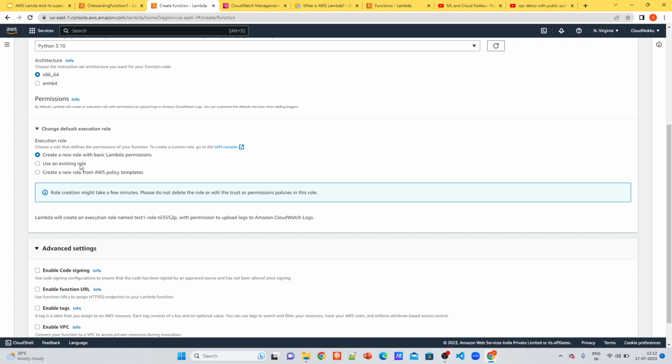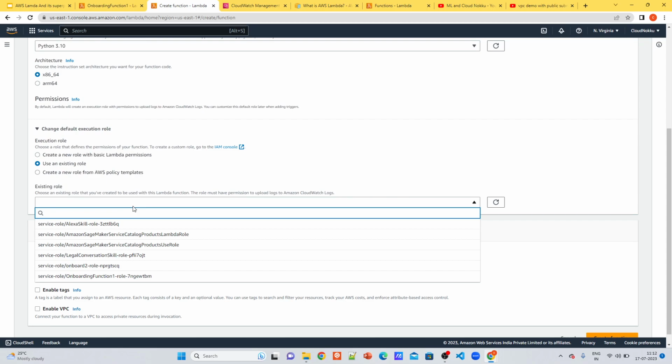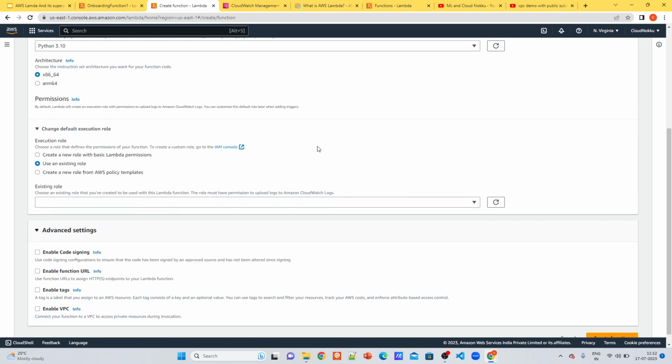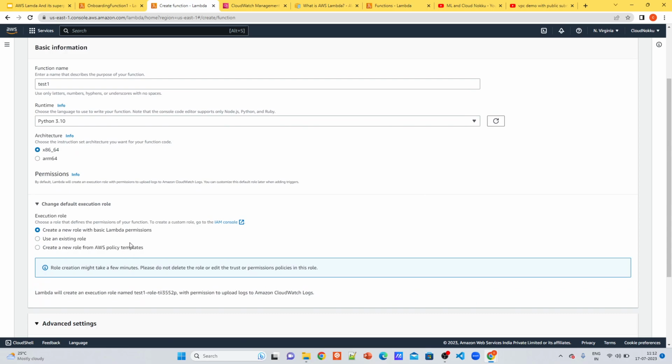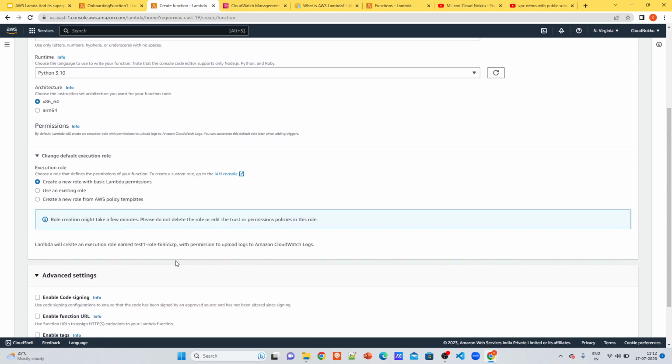Generally in an organization, you might have some specified roles which you can use for your Lambda, or you can create a new role with the basic Lambda permissions. But remember, to do more activities rather than basic things like logging, you need to attach some permissions for this Lambda to do activities like invoking an endpoint or getting data.